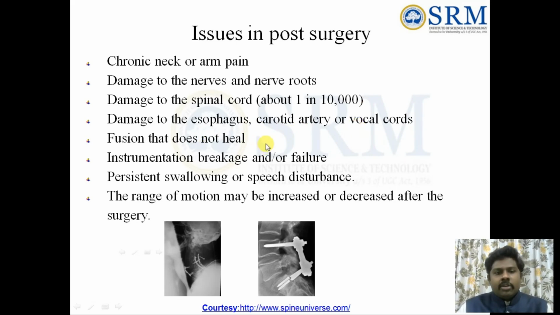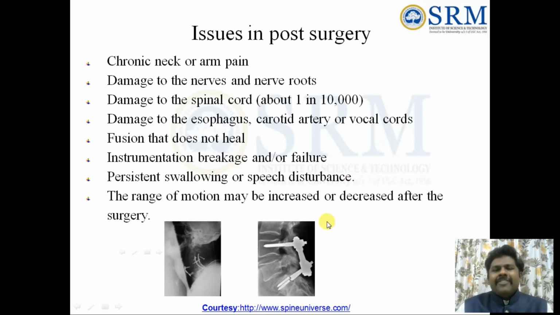Fusion that does not heal, and instrumentation breakage or failure, persistent swallowing problems. For example, in the cervical spine, if somebody is doing the surgery, they will face persistent swallowing problems and speech disturbance. These are the complications after the surgery.